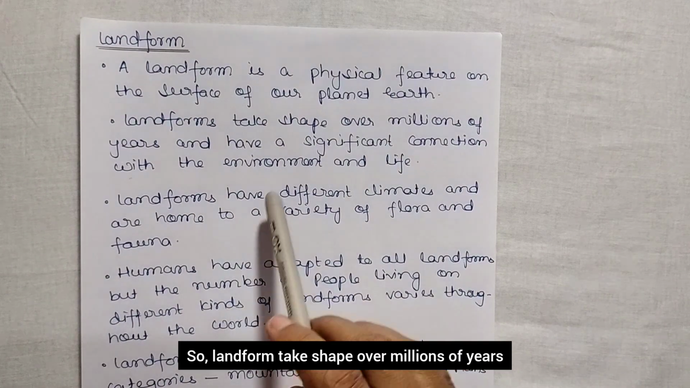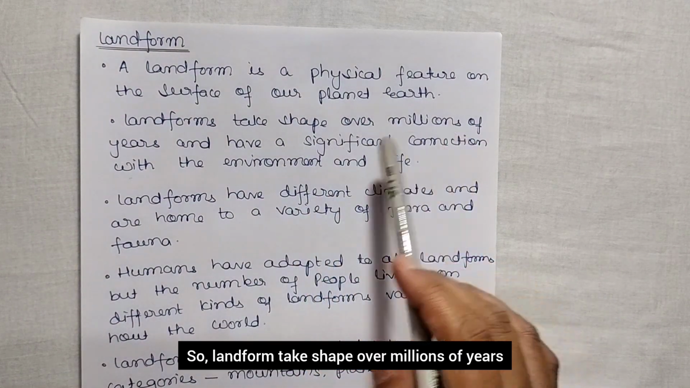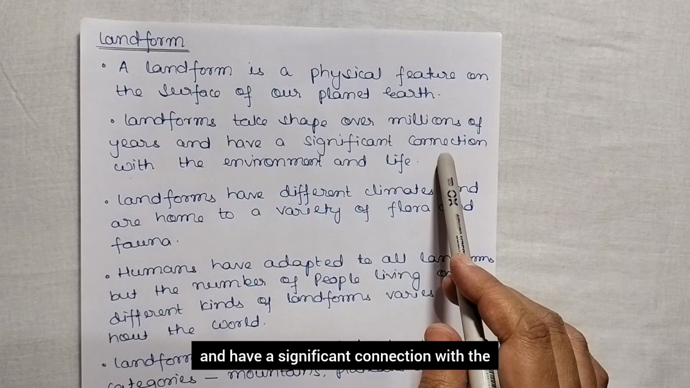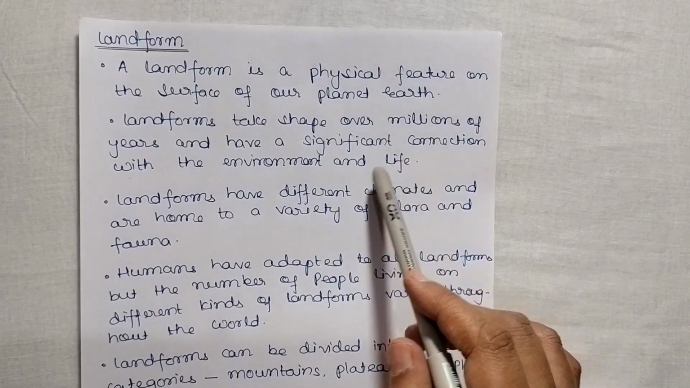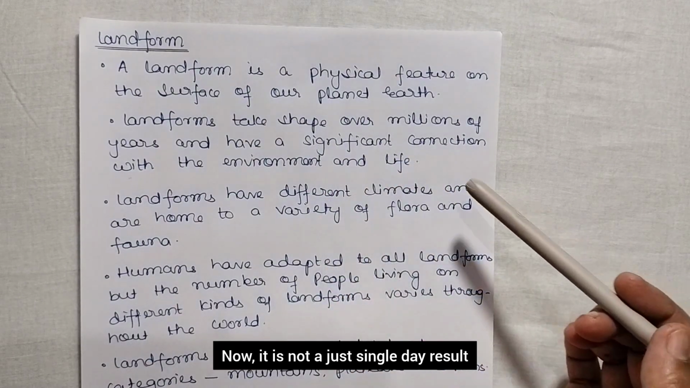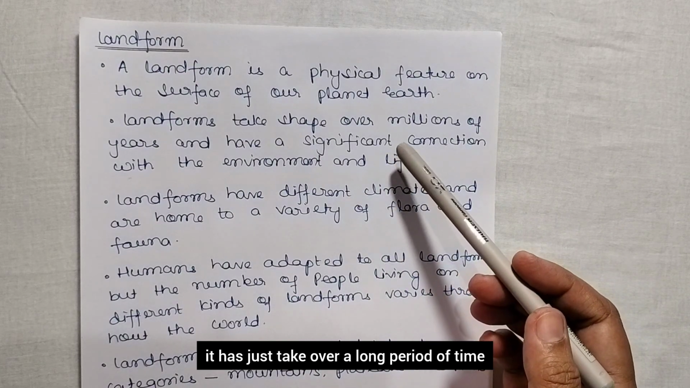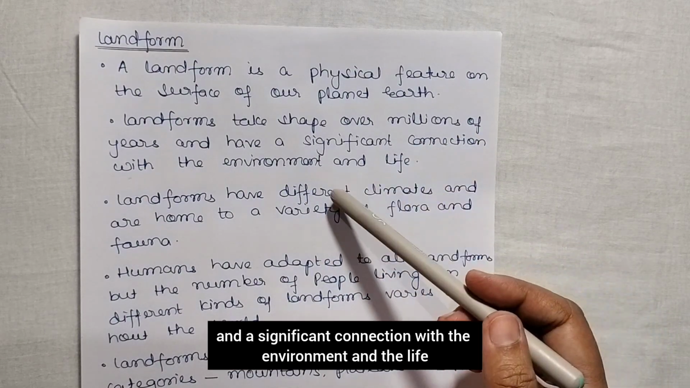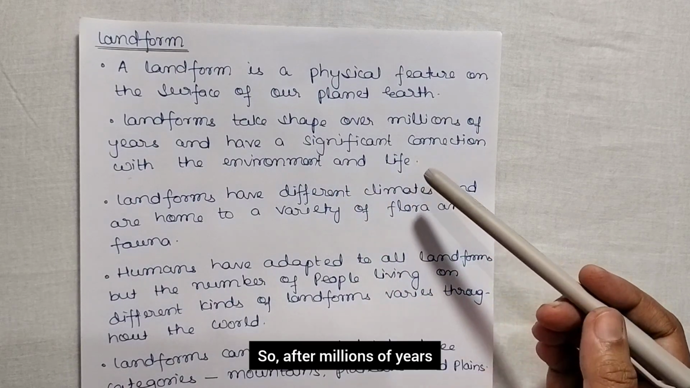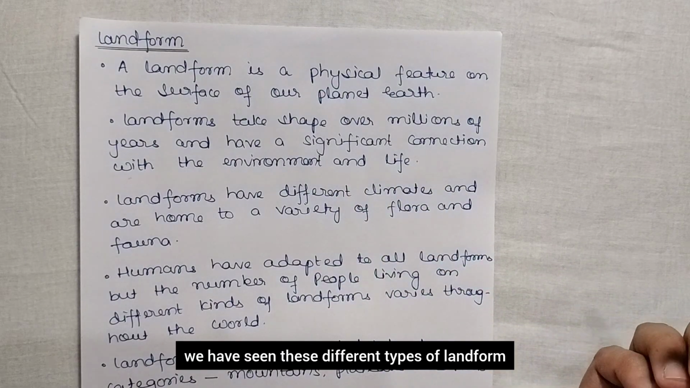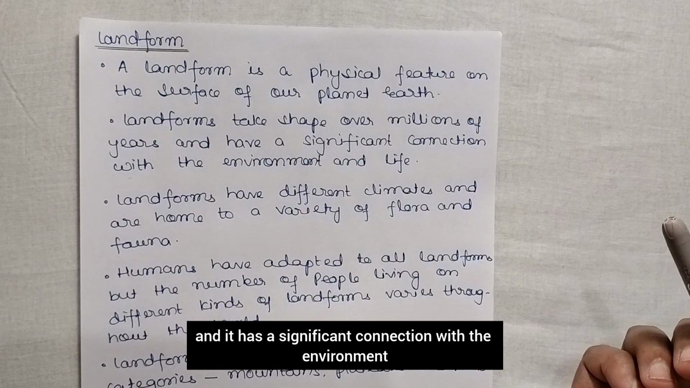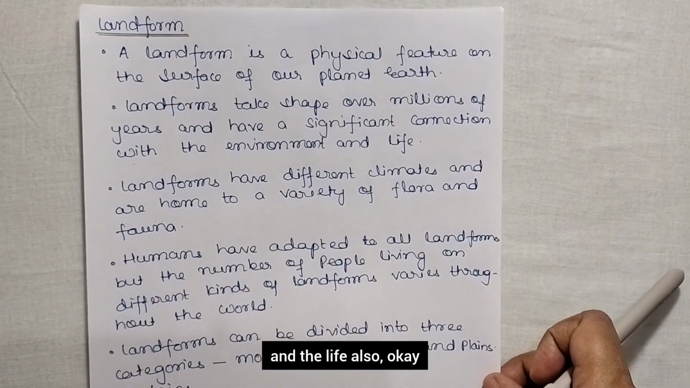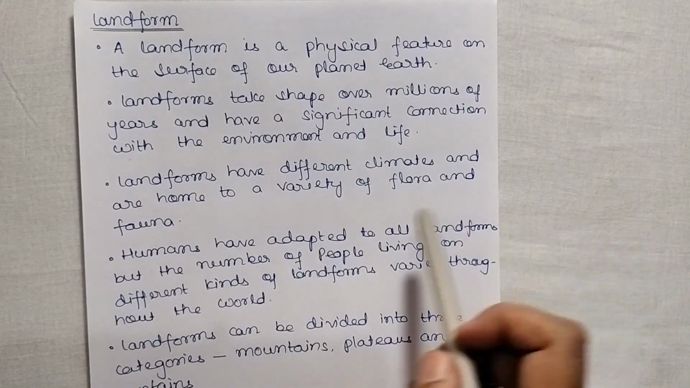Landforms take shape over millions of years and have a significant connection with the environment and life. It is not a single day's result, it has taken a long period of time. After millions of years we have seen these different types of landforms, and they have a significant connection with the environment and the life, with the living things.